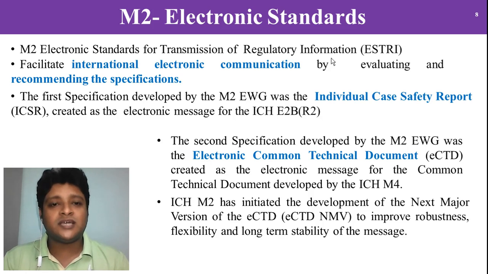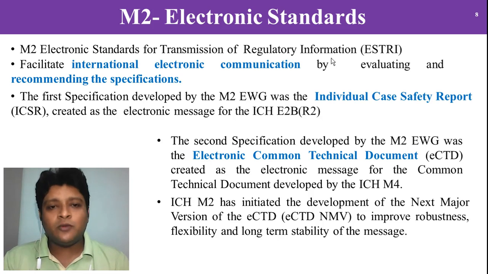Mainly, M2 helps to facilitate international electronic communication by evaluating and recommending specifications. While transferring information from one party to another, it guides us.